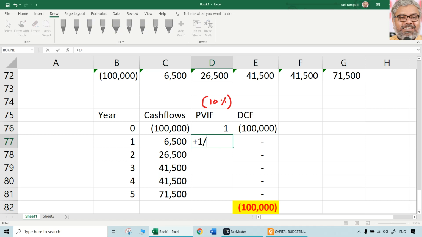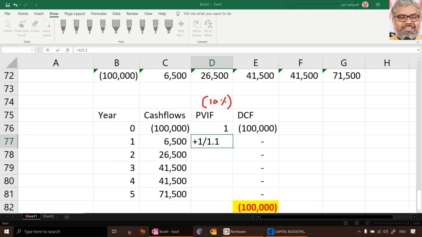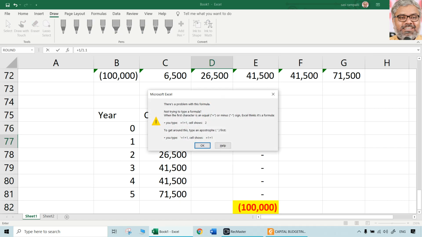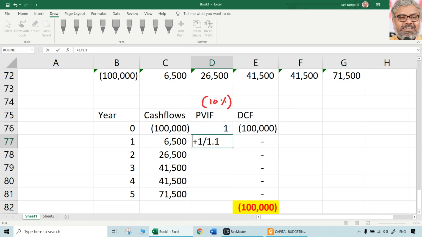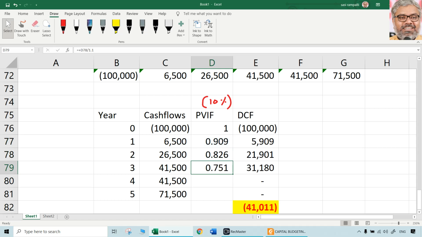10%, how do we get it? 1 divided by 1.1 is 0.909. Do it on calculator. That divided by 1.1 gives 0.826. Again that divided by 1.1, and again that divided by 1.1. Like this, PVIFs have to be calculated.